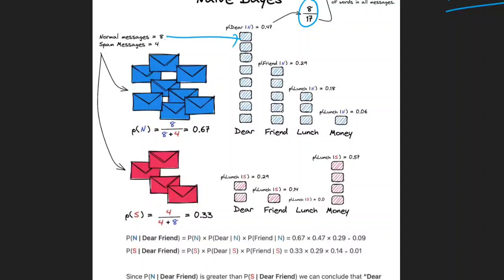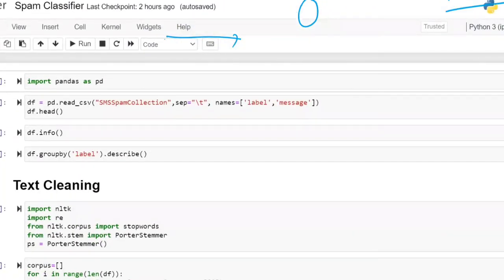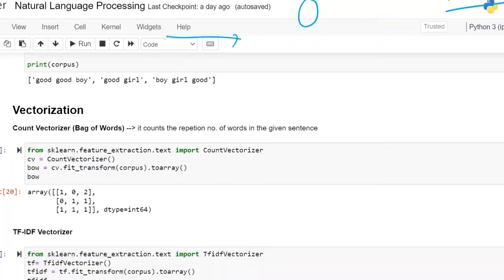In the earlier example, tell me what was the total count? In this example, whatever we have done earlier, what is the total count? 1, 2, 3, 4, 5, 6, 7, 8. The total is 8 words. How many sentences are there? 3 sentences, out of which 8 words. What are the unique words?